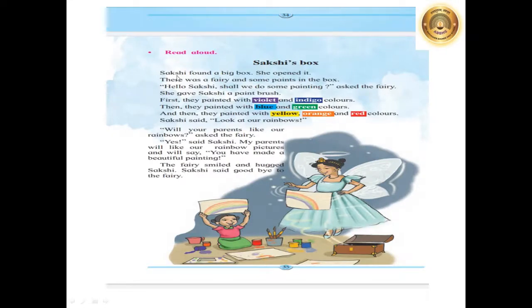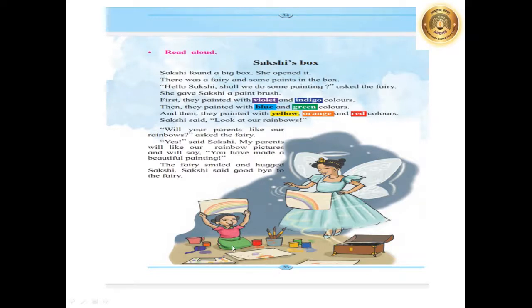Now, here is the actual activity time once we have done. What is the next activity in this lesson? That is painting. Let's read the story. Sakshi's box. What is the name of the story? Sakshi's box.